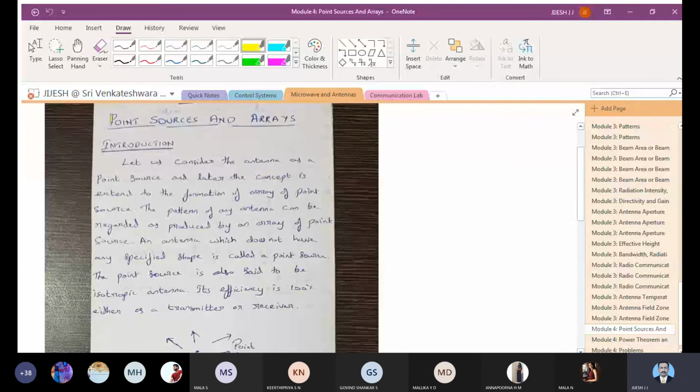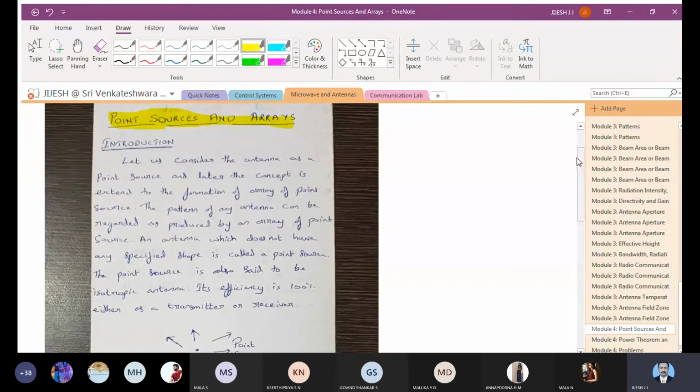We'll be studying about point sources and arrays. This is also a very interesting topic. If you understand the concepts clearly, you will find it very easy. The only thing is that in this fourth module, you should know some trigonometry and some integration, which will be required. Okay. So write down module 4, point sources and arrays.